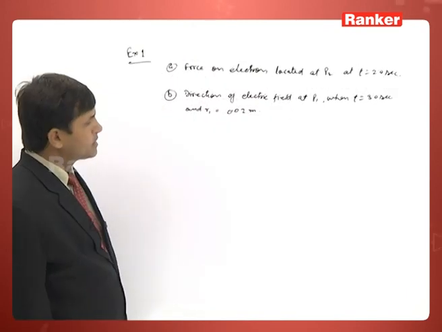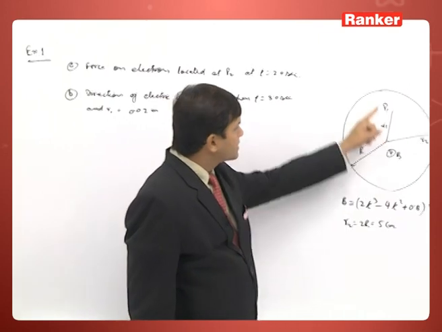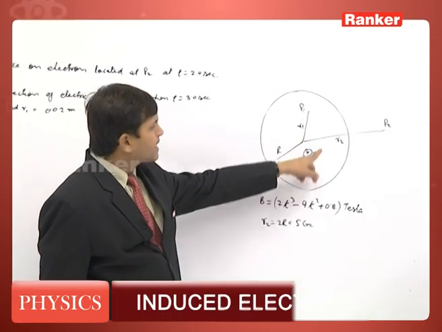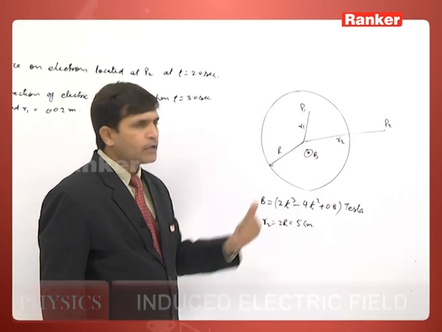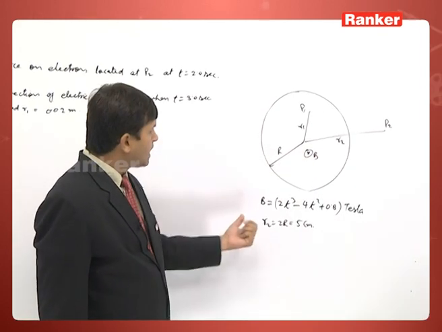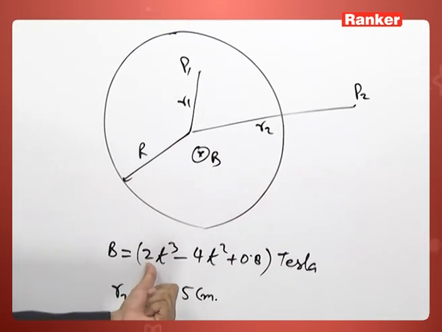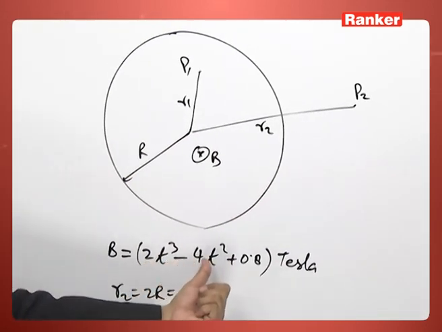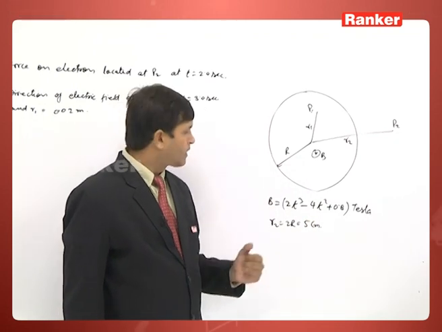Now, see this example 1. It is given a time varying magnetic field B directed into the plane of this board, varying according to the relation 2t cube minus 4t square plus 0.8 Tesla.